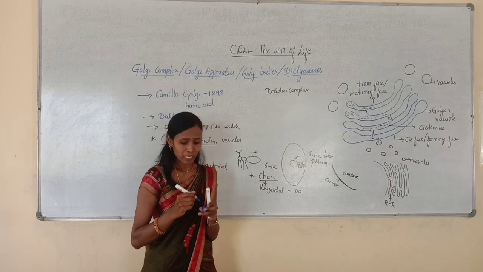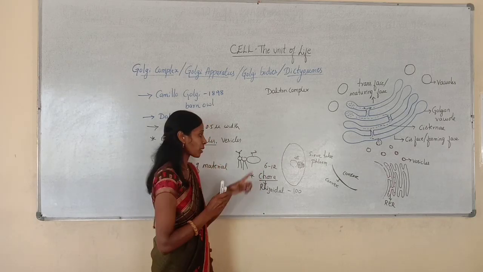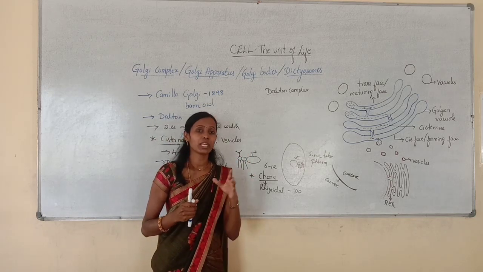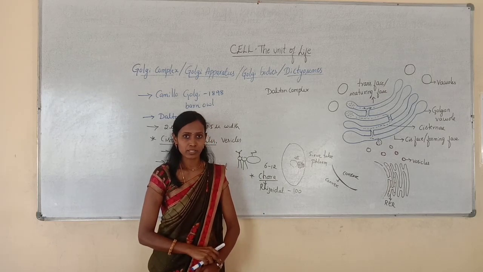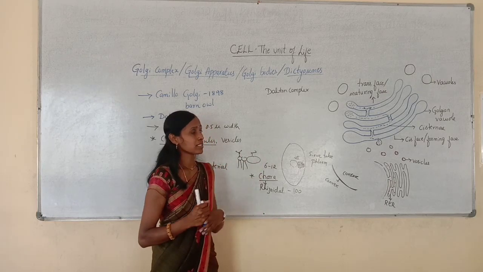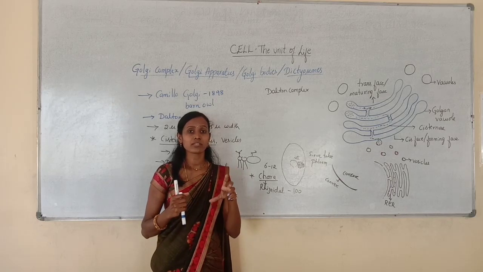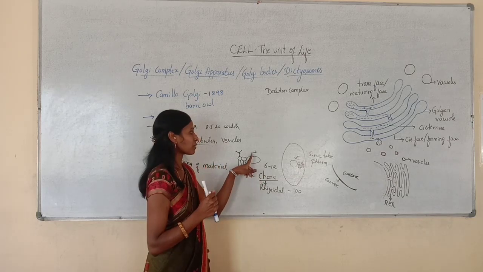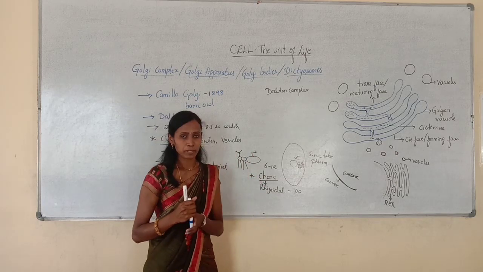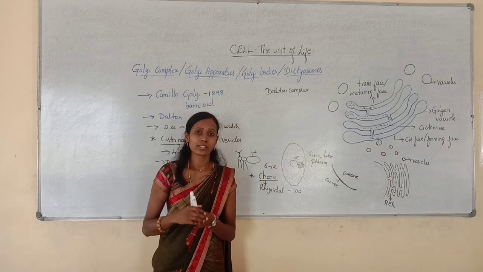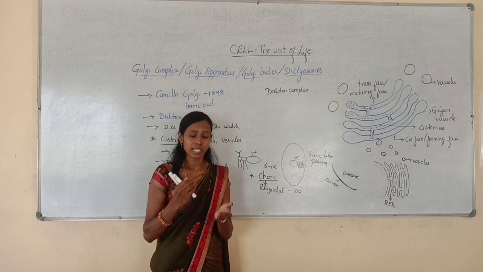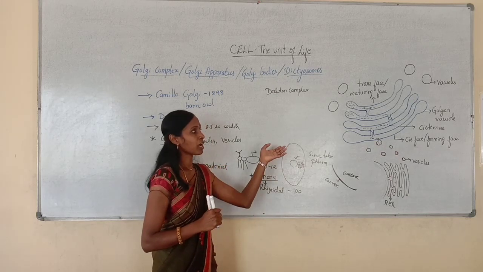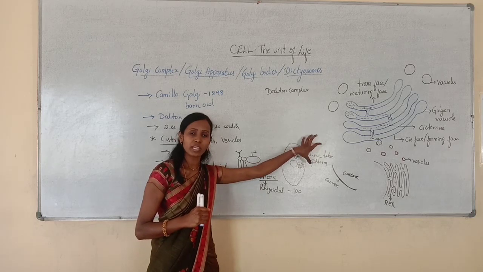The Golgi complex helps in the attachment of carbohydrates to proteins and lipids so that it can form glycoproteins and glycolipids. So you should remember the Golgi complex is one of the important sites for the synthesis of glycoproteins and glycolipids. It is also a site for the synthesis of very important enzymes and hormones. Several hormones and enzymes can be synthesized from the Golgi complex.